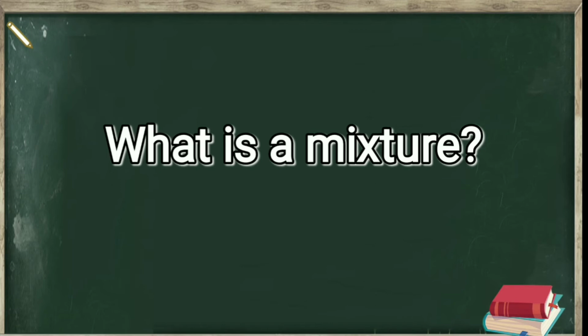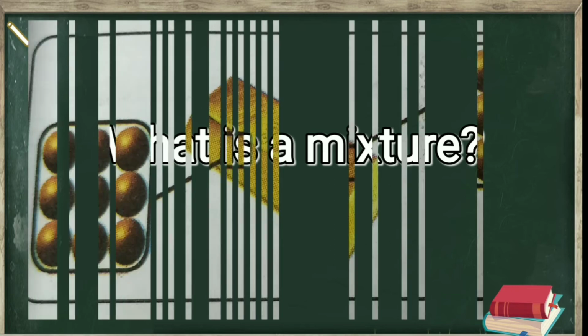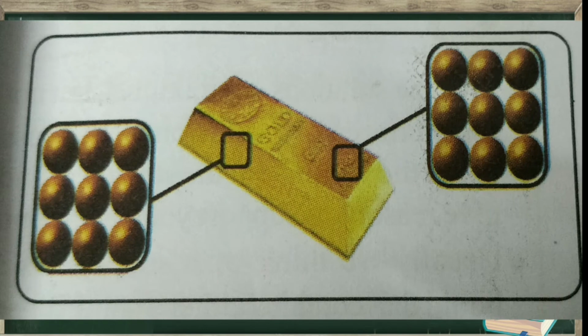When you are taking a gold biscuit as a sample, wherever you see, the composition of the gold biscuit will be the same. Here I will show you a slide. This is a gold biscuit, children, and wherever you want to see, the composition will be the same. It doesn't change. Entire gold atoms only will be there inside it. Is it or not? But I will show you one more slide here.